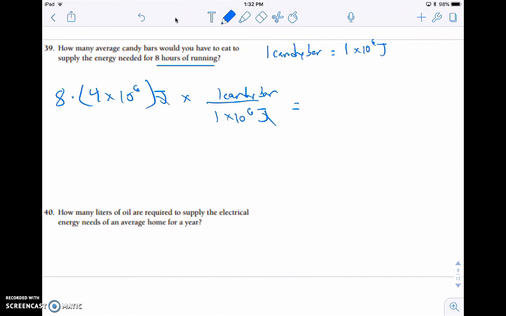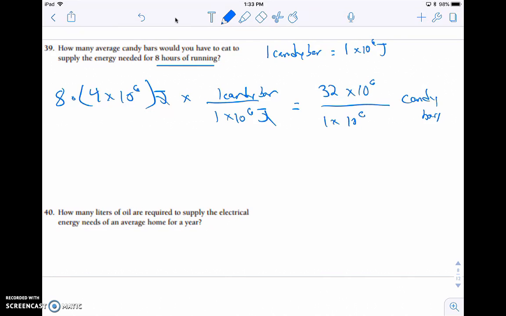Okay, and the joules will cancel, and I can multiply the 8 times 4 there, so that would be 32 times 10 to the 6th over 1 times 10 to the 6th. And the units now are candy bars.